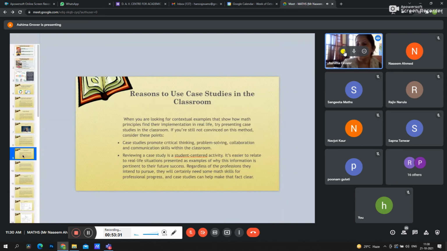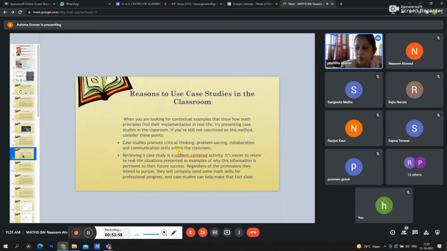And why are we using this case study in the classroom? When you are looking for contextual examples that show how maths principles find their implementation in real life, try presenting case studies in the classroom. If you aren't still convinced on this method, consider some of the points. Case studies promote critical thinking and problem-solving